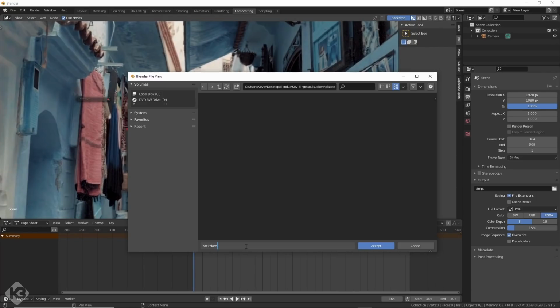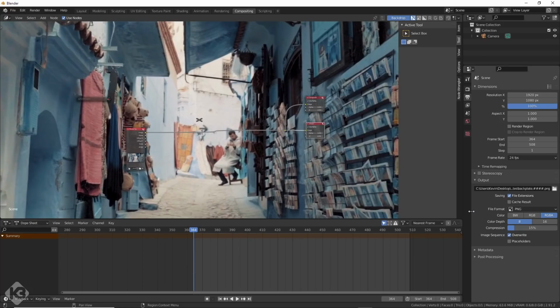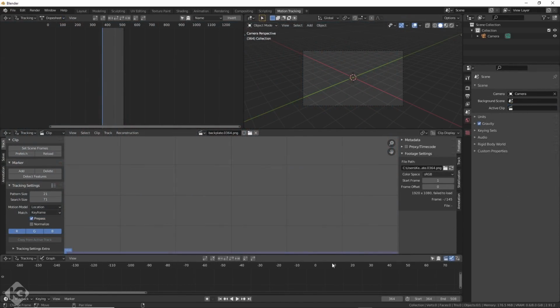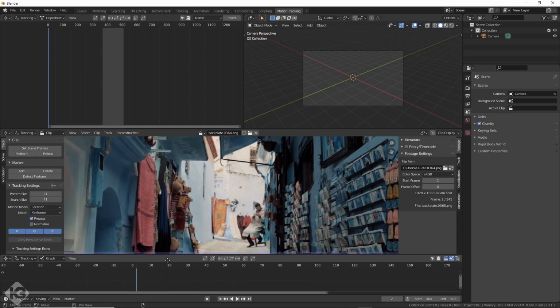Then I chose PNG 16 and rendered out the sequence of files at 24 frames per second. That seemed like a good idea, so I went with it. The footage was not originally 24 frames per second, so the motion blur might be off, and it's definitely not perfect. But there's a dude on his cell phone in this, and it's perfect for me, so I didn't care. Not one bit. Now that I had my imperfect PNG sequence, it was time to camera track it.